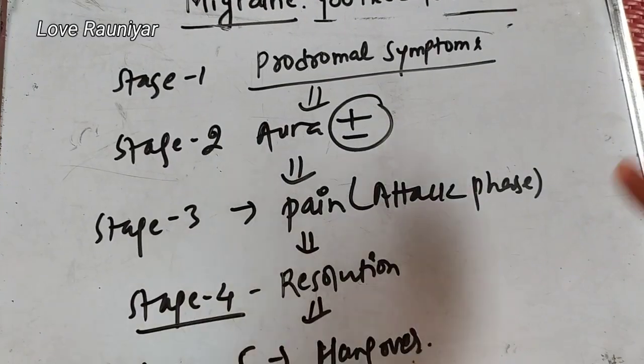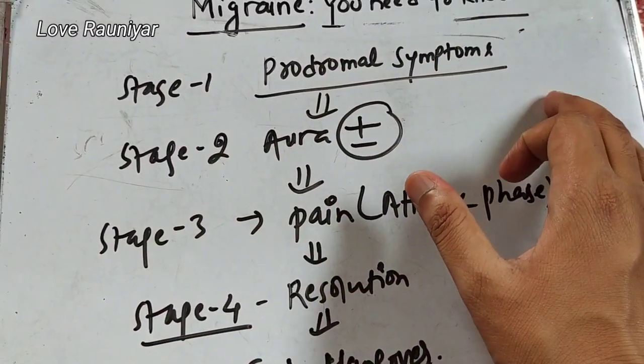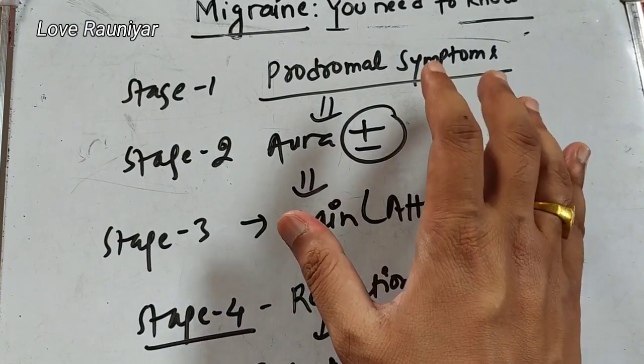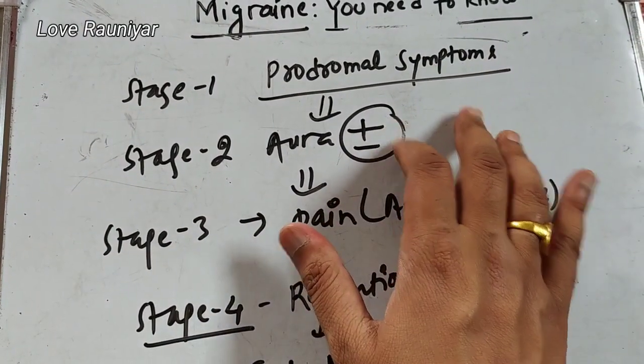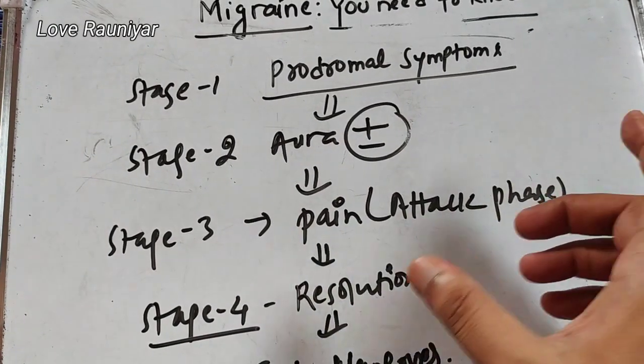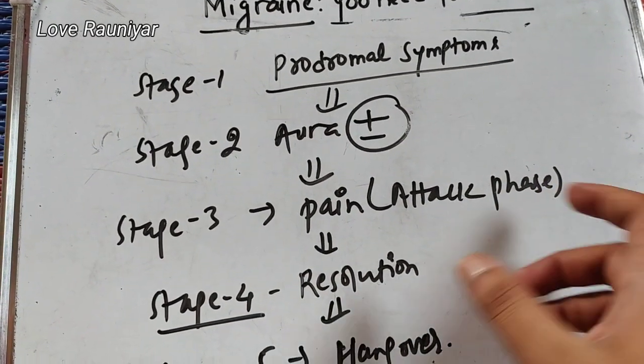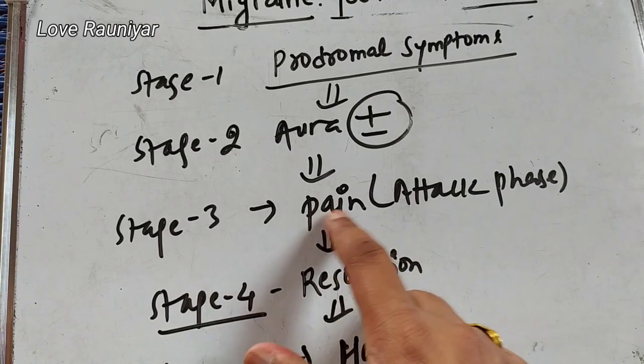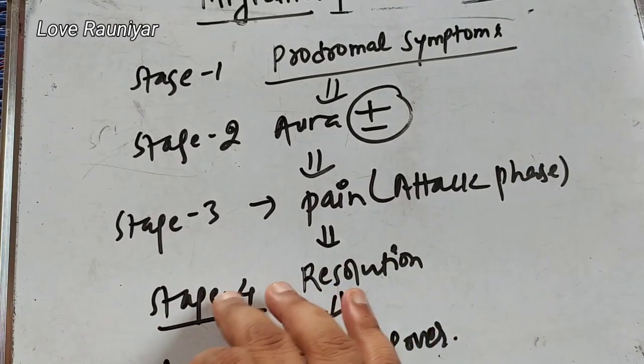So while talking about stages, the first stage was prodromal symptom. Then the person may have aura or may not, so it is plus minus. Then there will be pain stage, that is the attack phase, which may last for 1 hour to 72 hours. And then, pain को बारे हामीले already कुरा गरिसकेका छौं. Then there is a stage of resolution.